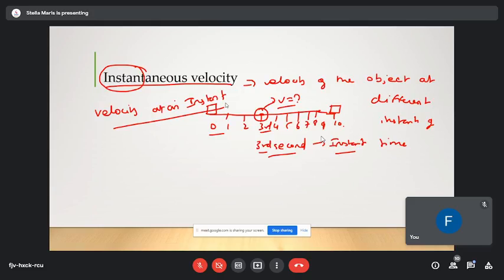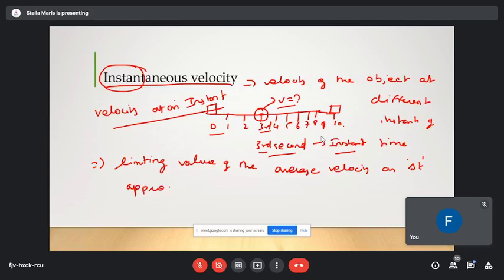So what is the definition of instantaneous velocity? It is nothing but the limiting value of the average velocity as the time interval del t approaches 0.